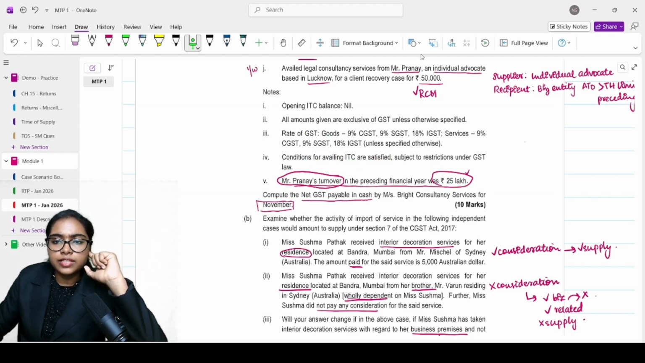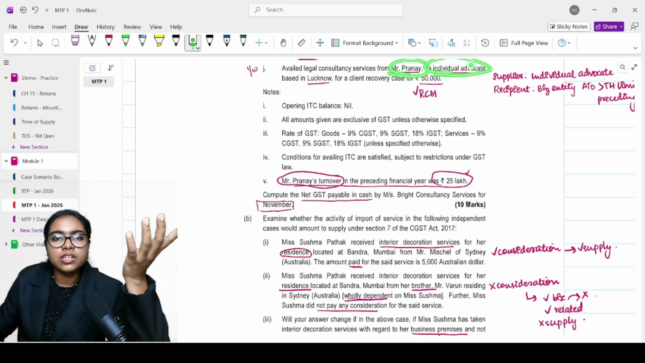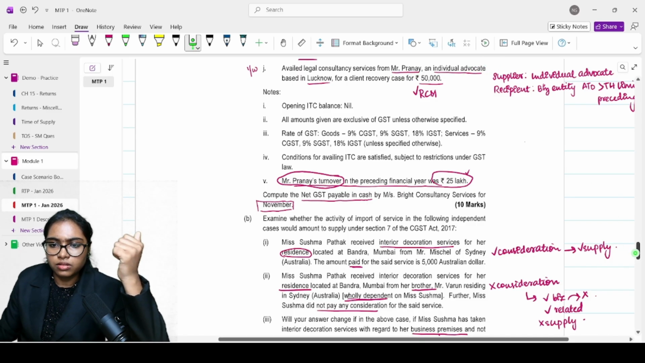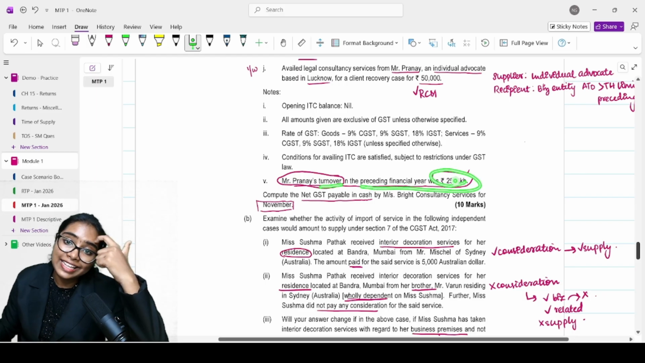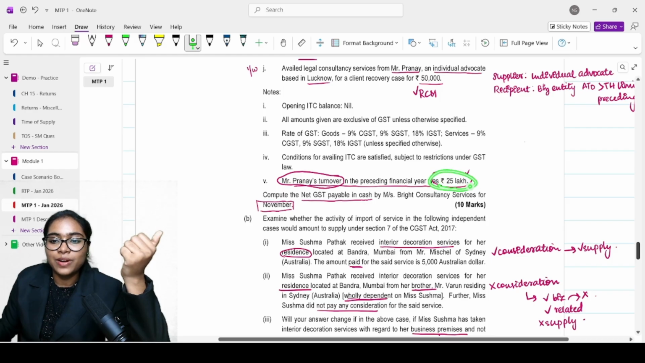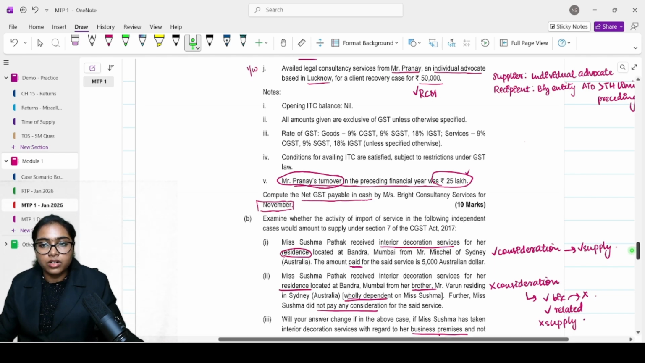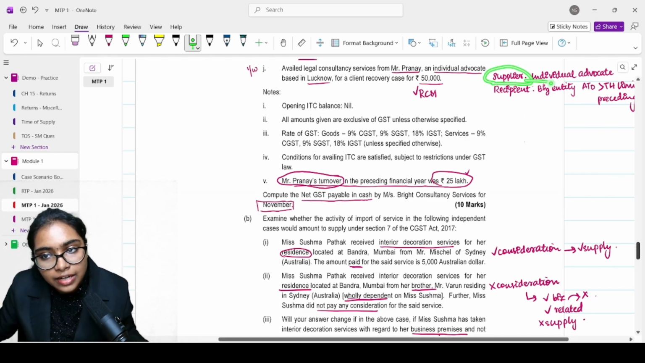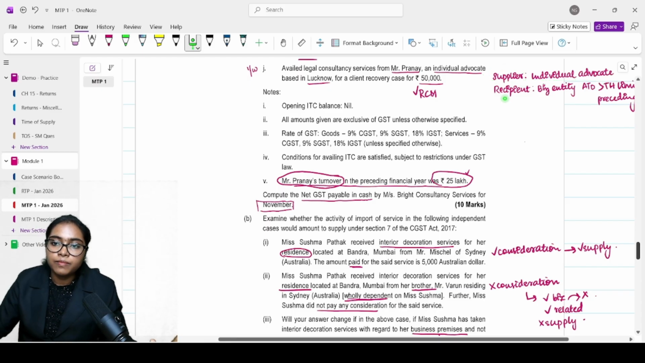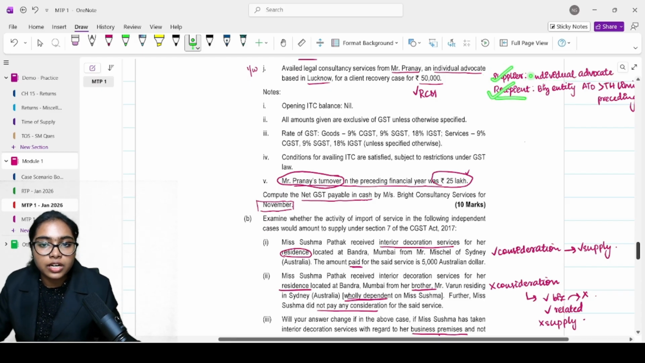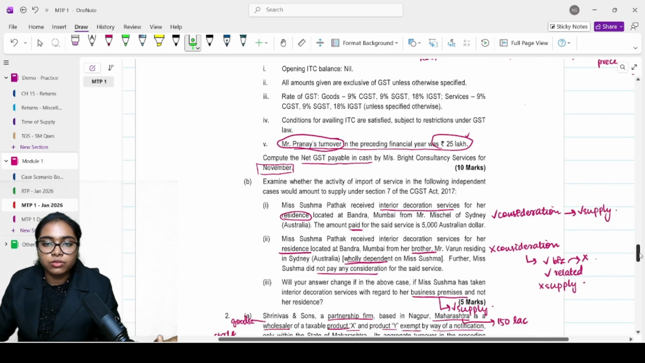Mr. Pranay's turnover in the preceding financial year. Who is Pranay here? Pranay is the individual advocate. Does his turnover matter to me? No, doesn't matter. Why did they give this? Turnover in the preceding financial year was 25 lakh, because they're telling that this fellow is registered. Yes, 25 lakh because this is service. They're trying to confuse whether you will classify it under RCM or not. For us in an RCM case, the supplier is simply an individual advocate, and the recipient. We are satisfying both these conditions, so it is RCM. You don't have to think much.